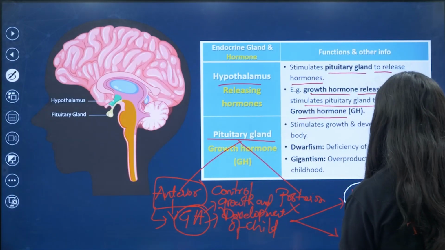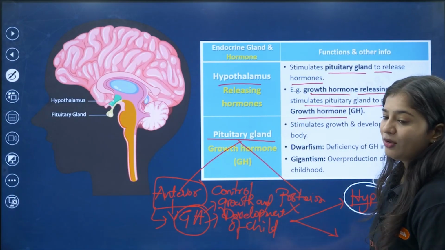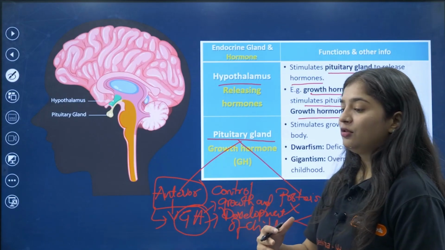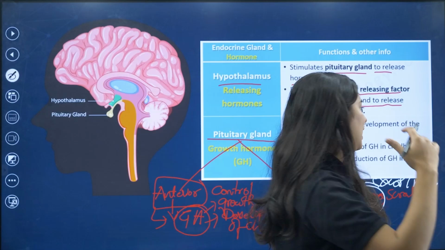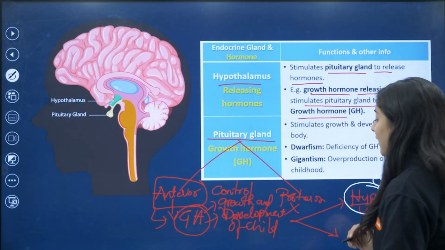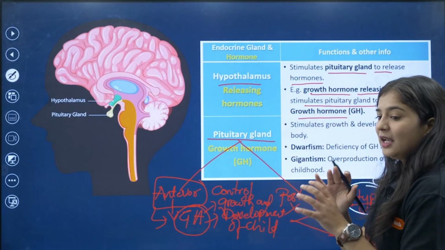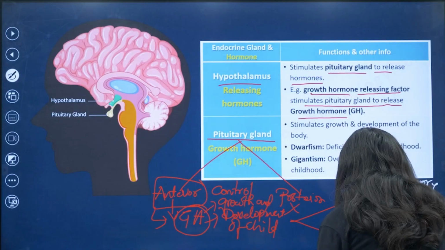So for that, what kind of changes can you see? You can see too much excess of growth. For example, if the growth hormone is released in a little amount, we say hypo.